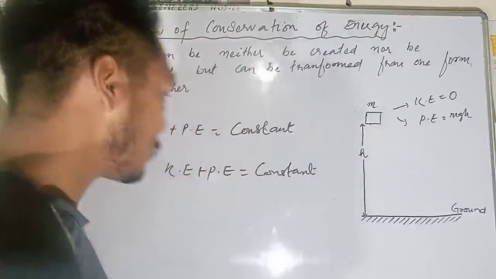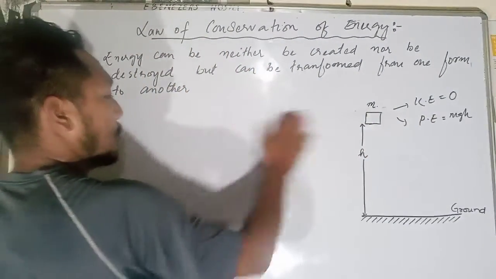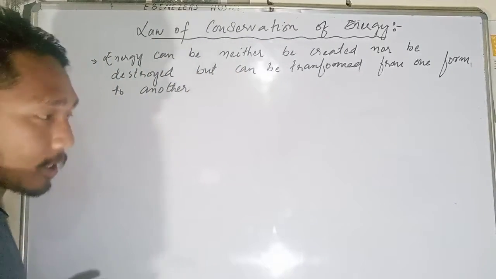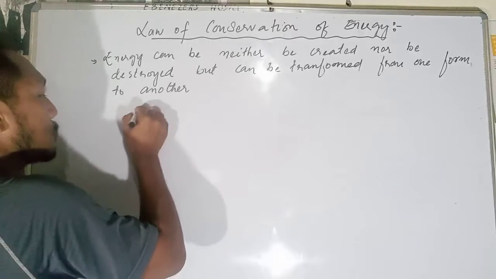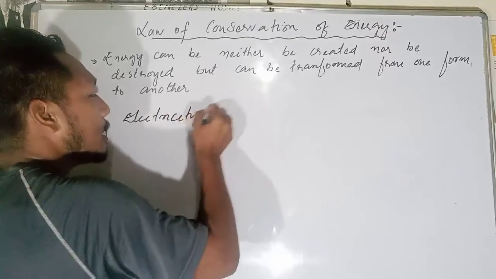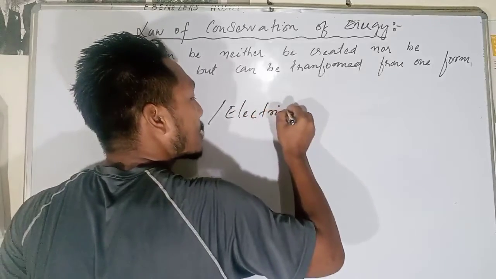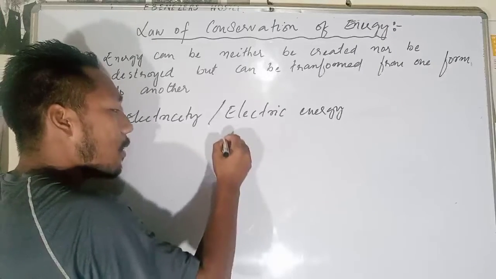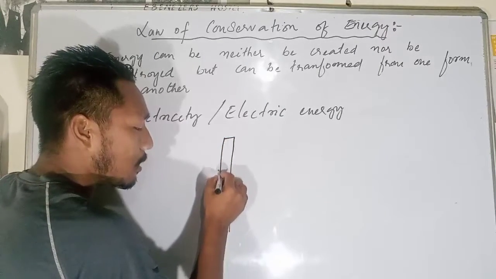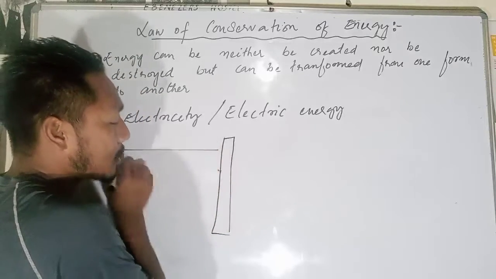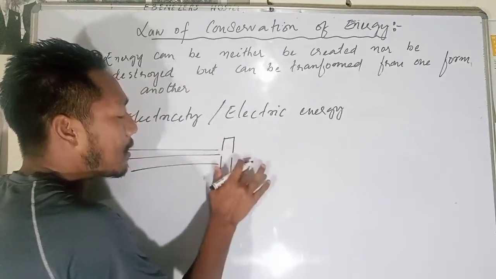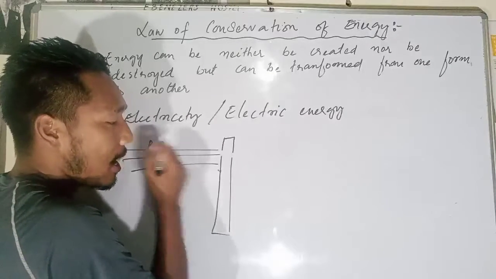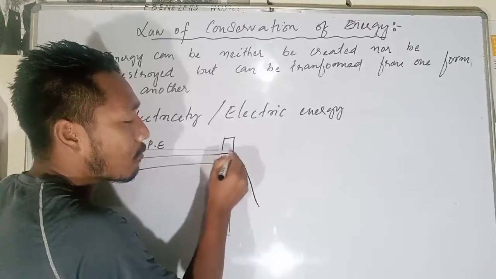Now when you talk about the production of electric currents, electricity, or electric energy, here you see, at the very beginning the water gets stopped here. When you talk about the dam, it is very easy to understand. The water is stored here, that means the water has potential energy, and because of this potential energy, it is let to fall from some height.